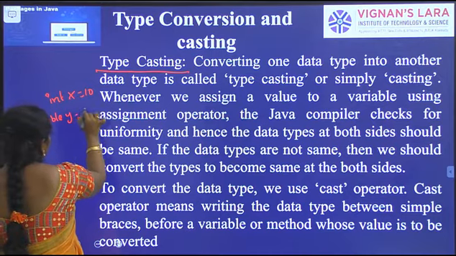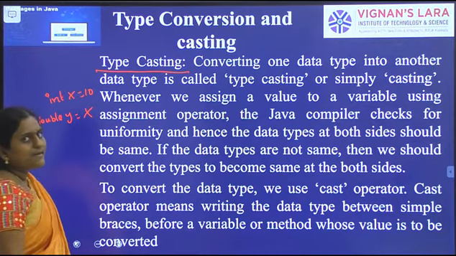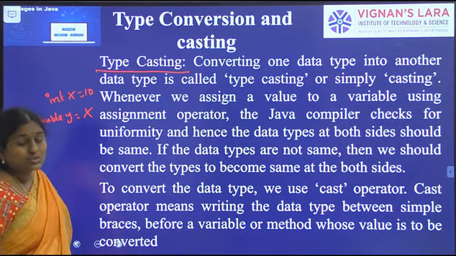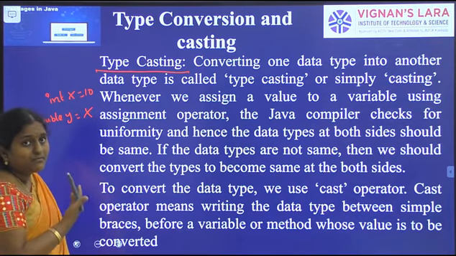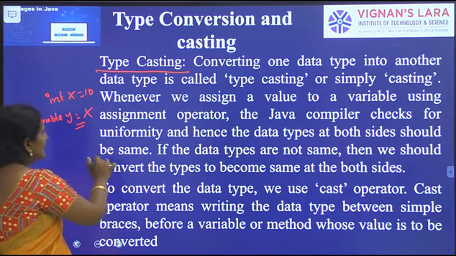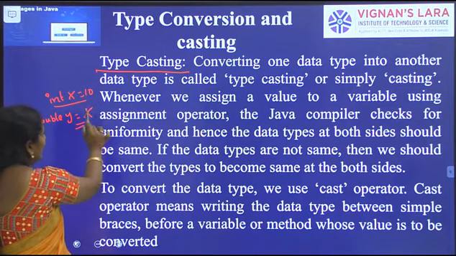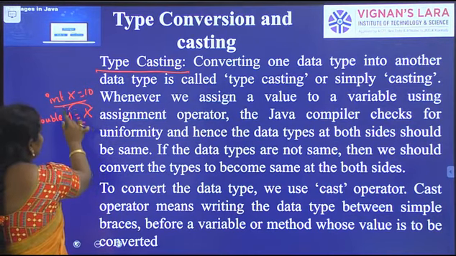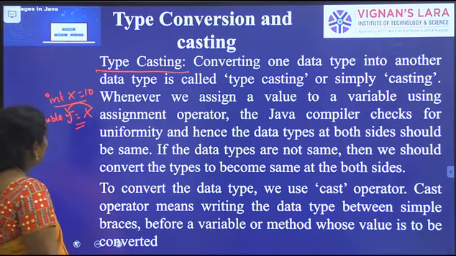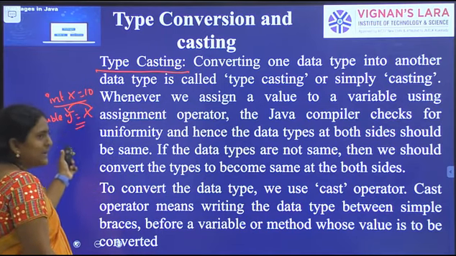Here I have already defined one variable, int x equal to 10, and x is converting into double data type. The value of x is integer type, and it is converting into double data type.